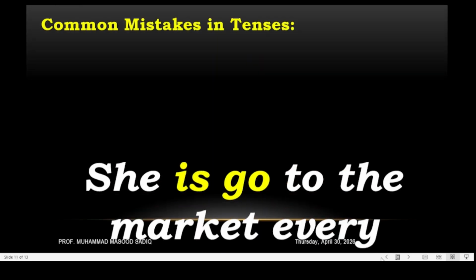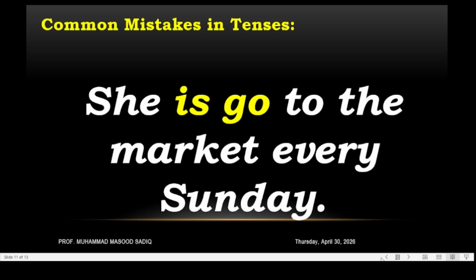The next one is: She is go to the market every Sunday. Now here we have the word every over there. So it shows a routine. So that is simple present. No need to write she is; she goes. Yes. This is a singular verb, and this is a third person singular pronoun. She goes to the market every Sunday.